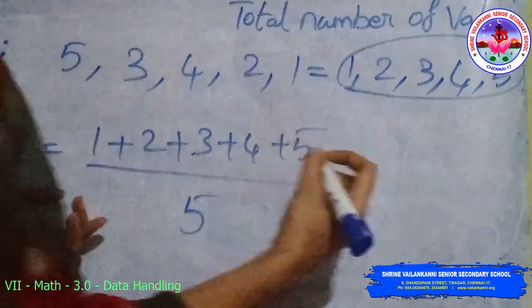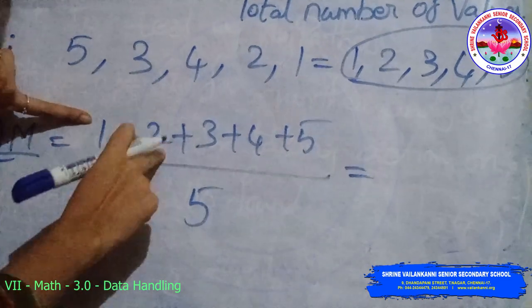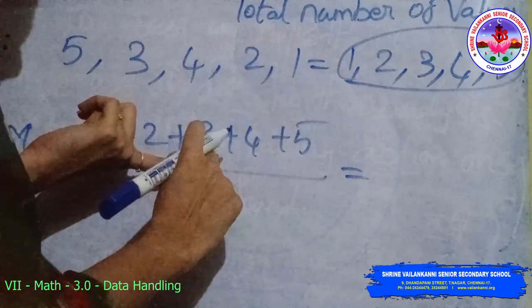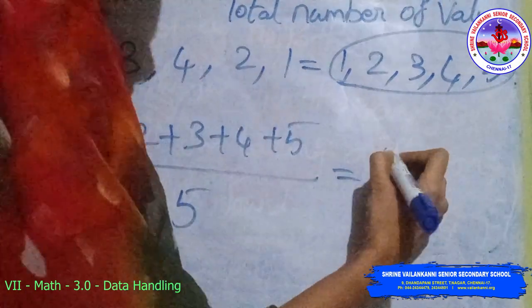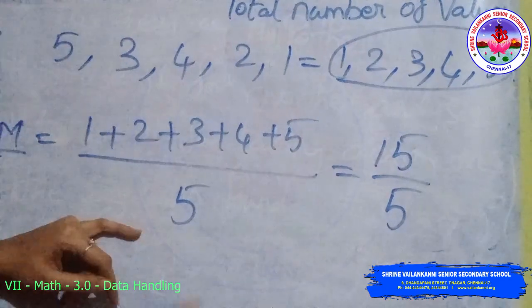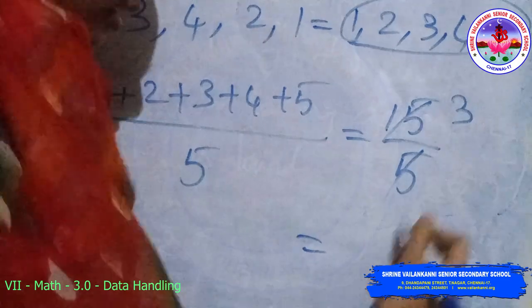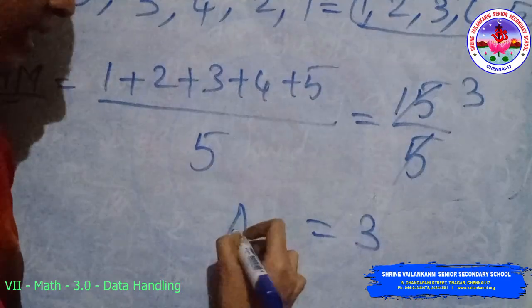Now add the numerator values: 1 plus 2 plus 3 plus 4 plus 5. Overall the value is 15. The denominator is 5. Now you can simplify this: 15 divided by 5 is 3. The arithmetic mean is 3.